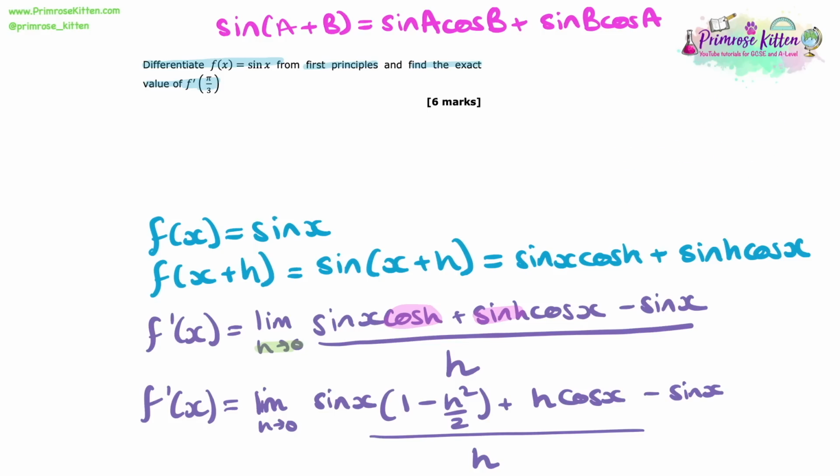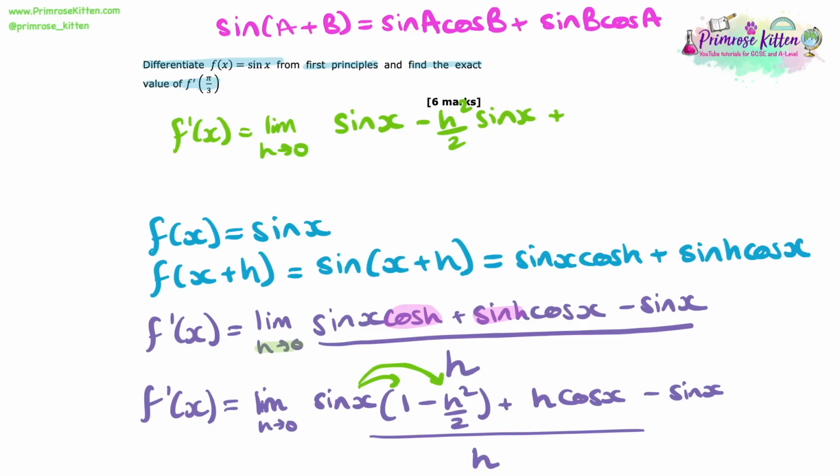So now let's multiply out these brackets, okay? So let's do first, what is sin x times 1? So then we end up having f'(x) equals, in the limit where h tends to 0 again. If we do that, sin x times 1, we get sin x. And then if we do sin x times minus h squared over 2, we get minus h squared over 2 sin x. And that's plus h cos x minus sin x, and again, all over h.